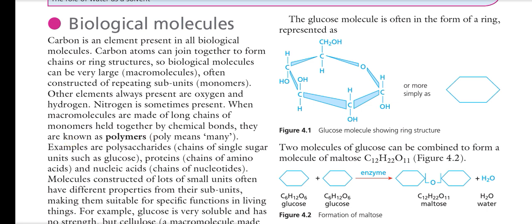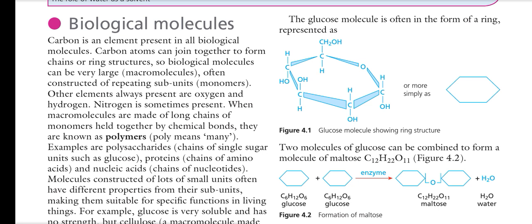When macromolecules are made of long chains of monomers held together by chemical bonds, they are known as polymers. Not always, but often this structure is called a polymer. Carbohydrates like polysaccharides, disaccharides and oligosaccharides are examples of polymers, while the monomers, or monosaccharides like glucose, galactose and fructose, are not examples of polymers.